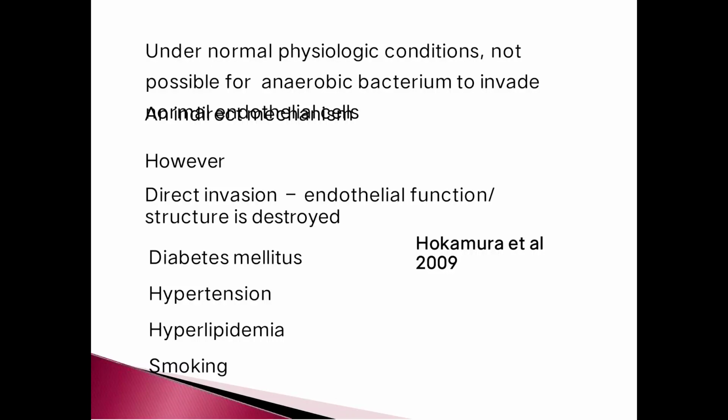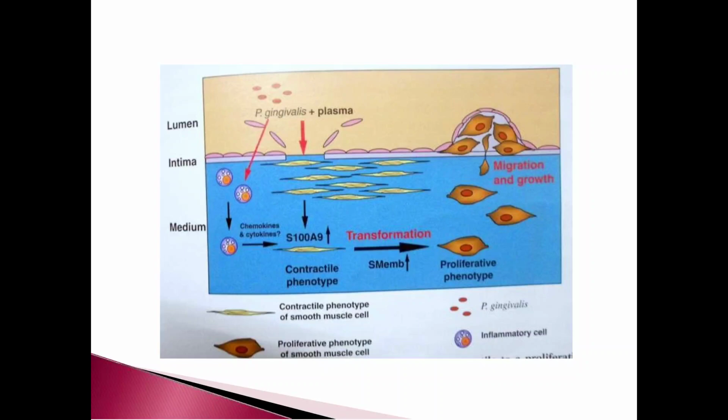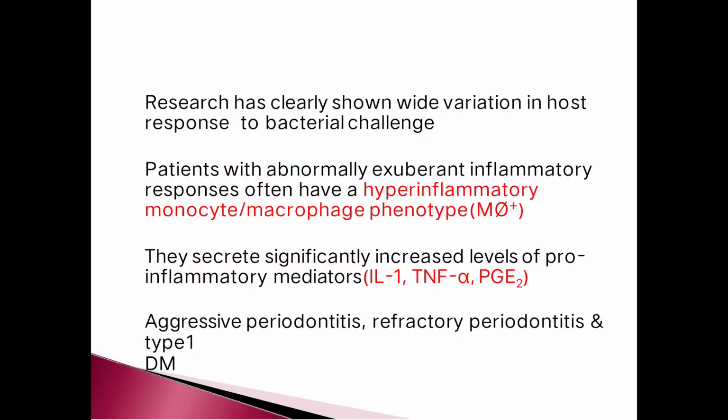Under normal physiologic conditions, it is not possible for anaerobic bacteria to invade endothelial cells. However, direct invasion occurs when endothelial function or structure is destroyed, as in diabetes mellitus, hypertension, epilepsy, and smoking, according to Hokamura et al. 2009. This is the diagram showing the release of all the growth factors and the thickening of the lumen or intima.